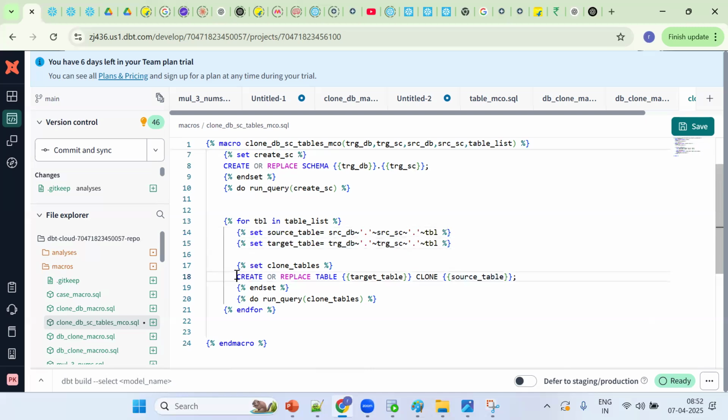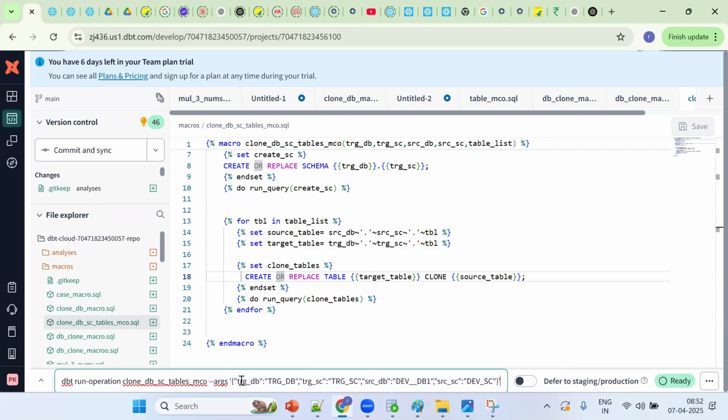So this is fine. Now table. Tell me now what happens. So we are setting source table and target table. Now how many times will it loop? How many times will it loop? Based on the table list values. Okay, let me try to complete it. Once we execute, you will be able to understand the question.